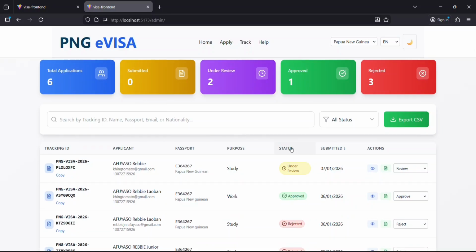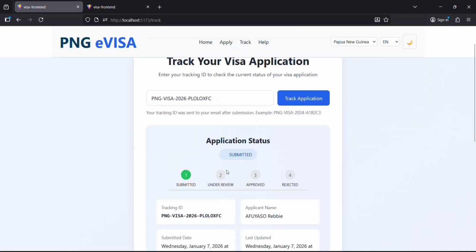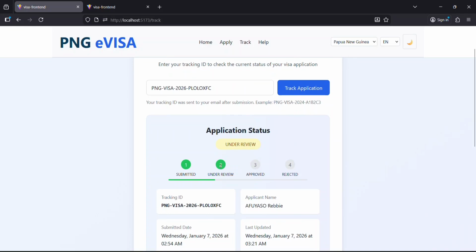If I go to the track application page and paste the same tracking ID and track the application, the status will also change from submitted to under review.